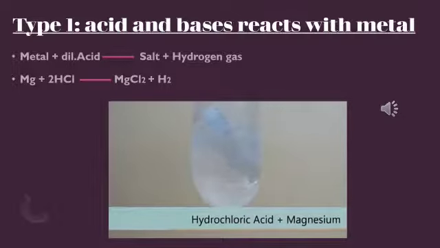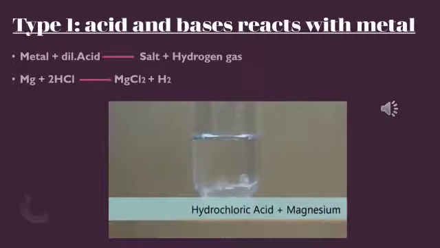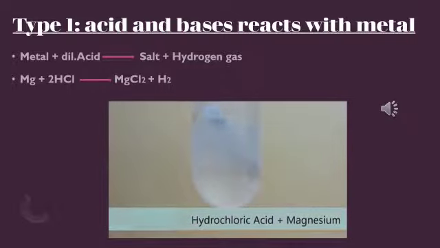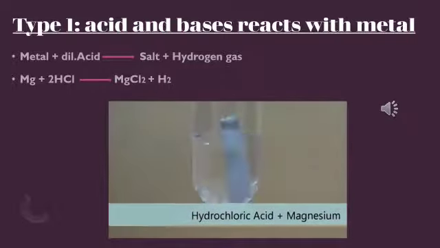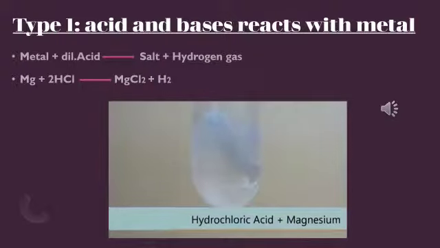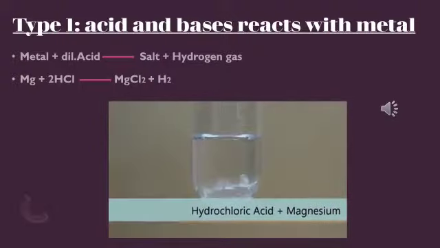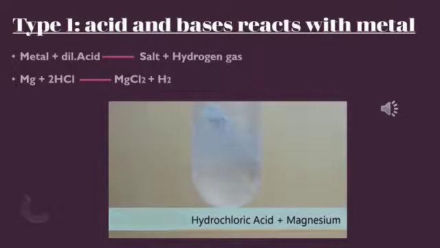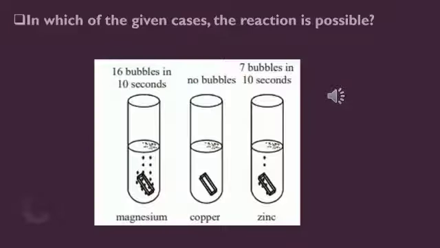You can see in a GIF hydrochloric acid with magnesium. You could see the reaction. Hydrogen is formed along with the pop sound. It gives out a colorless and odorless gas, and it is a single displacement reaction. And what about other metals? How do other metals react with hydrochloric acid? In which of these given cases is the reaction possible?